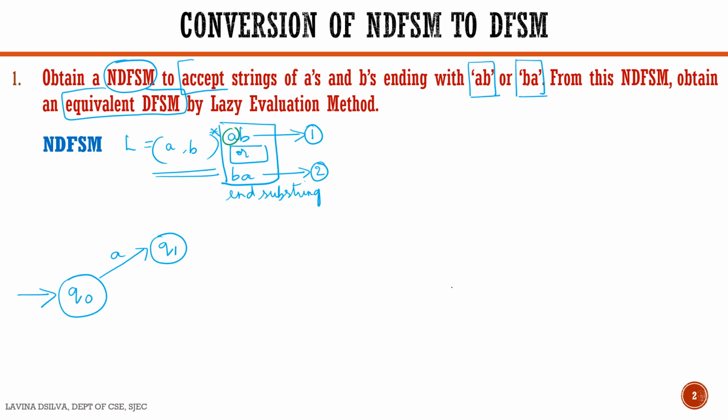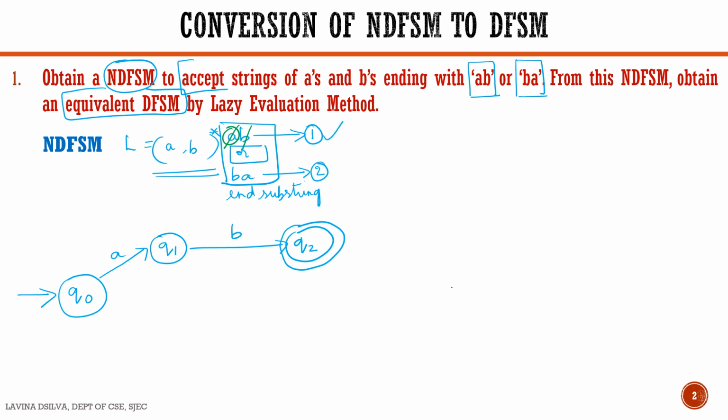So if it sees an A, it goes to some state Q1. It is this part. And Q1, if it sees a B, it goes to some state Q2. That is this part. Now we know that we have come to the end of the string. Therefore, Q2 will be our final state. We are done with path number 1.